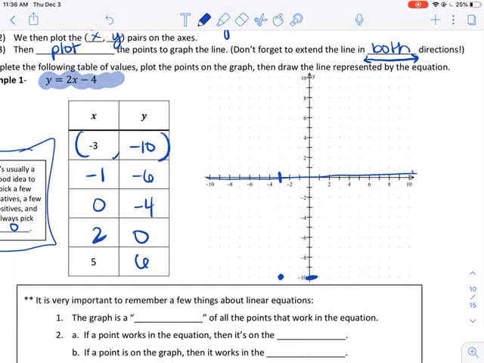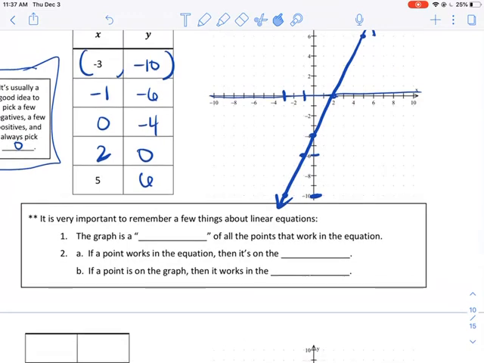Okay, negative 1, negative 6. Done. 0, negative 4, 2, 0. And then 5, 6. Now remember, if it doesn't look like it's coming out as a line, it's not the equation's fault. You made a mistake. All these equations will come out as straight lines. If it doesn't come out as a straight line, you need to check your work and go back and try again. Then we connected it and drew our arrows, and it was a straight line, so we did it correctly.